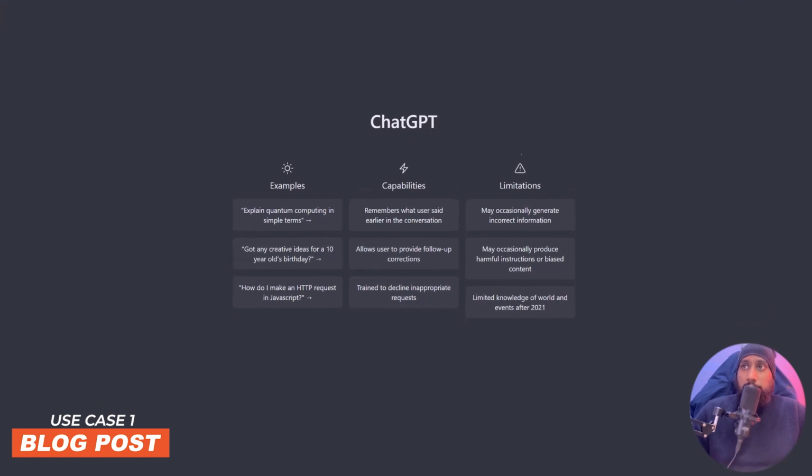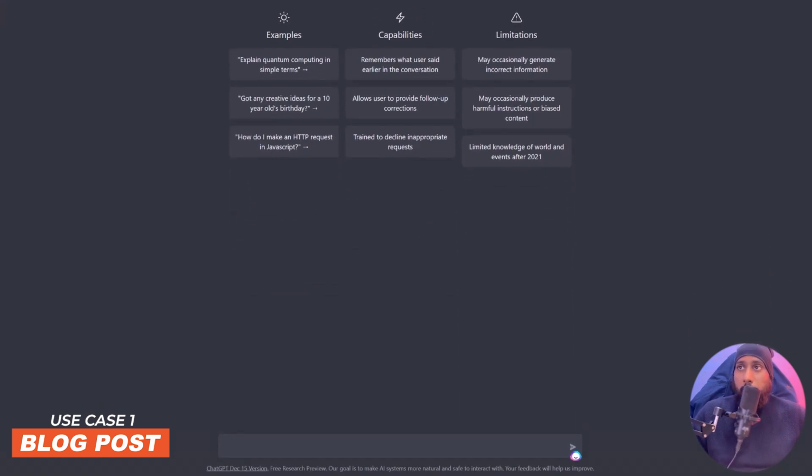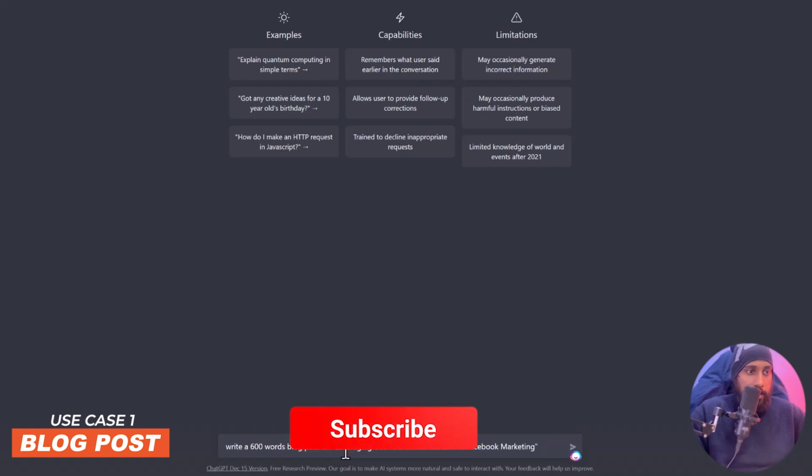Okay, so let me just copy this particular blog post topic, and to enable ChatGPT to write a blog post for you, you can add some more specific command to it, like write a 600 words blog post on, let me open that and paste the blog post's tagline, and there in active tone.